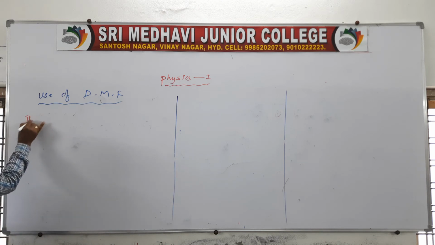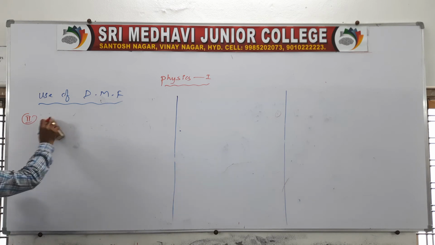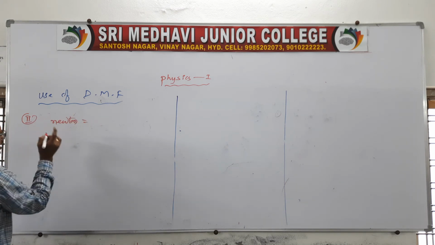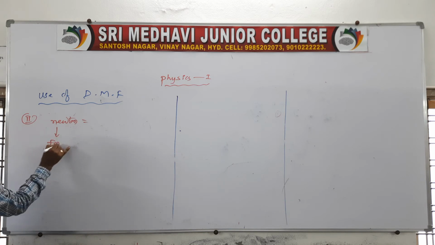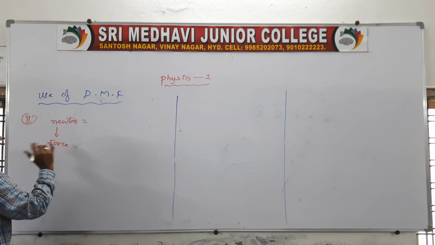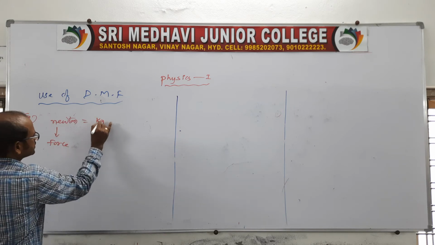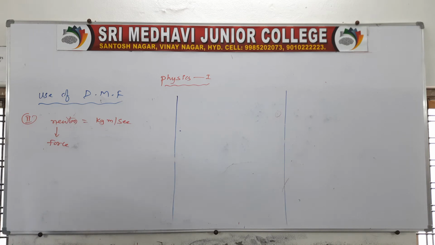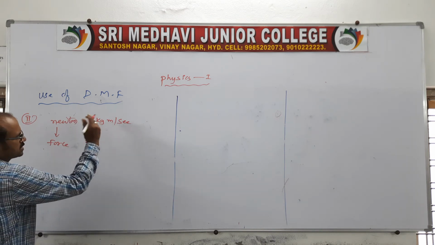See, second method. Newton, you write in small letters. Newton is related to force, right? So the force unit in Newton can also be written as kg meter per second squared. So kg you convert into the CGS system.